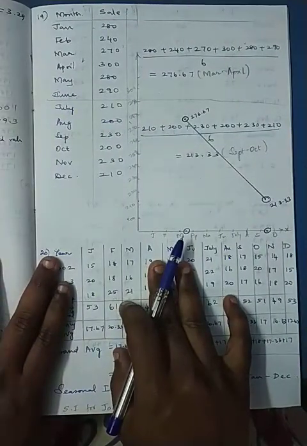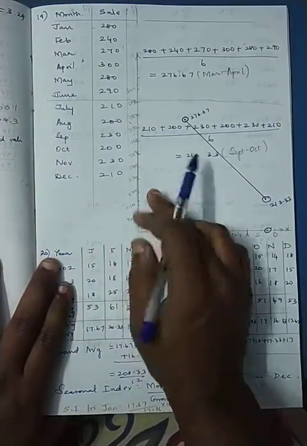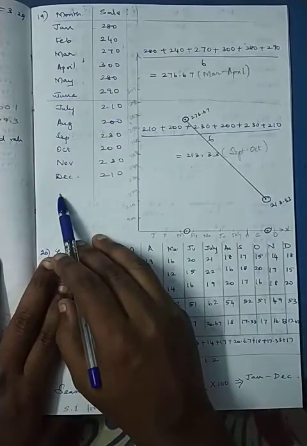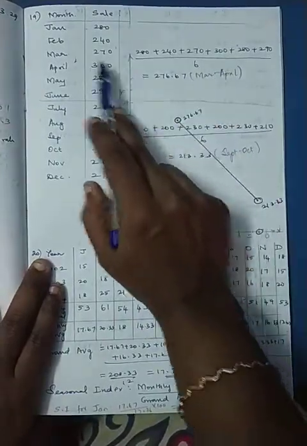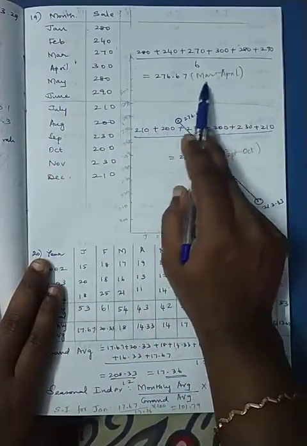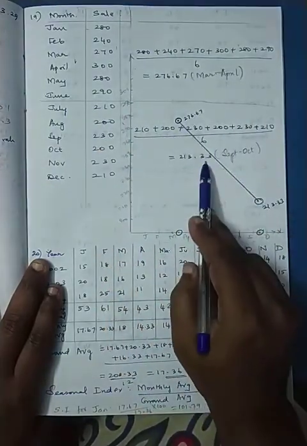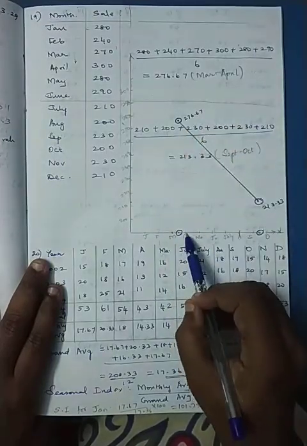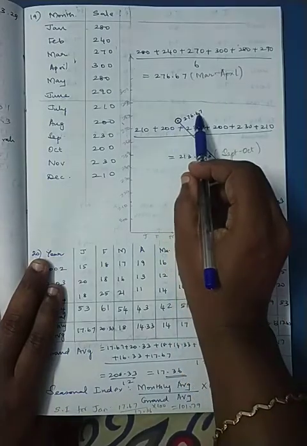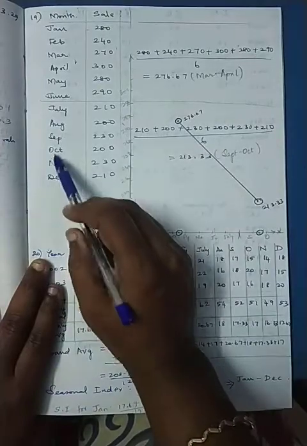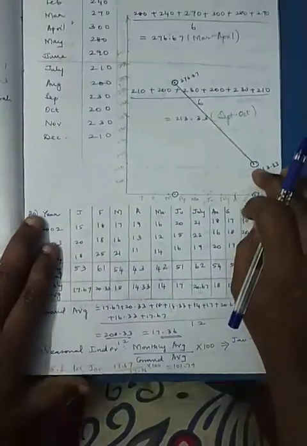Similarly, coming to the 19th one, they are asking us for the method of semi-averages. We know 12 values are there, so the first 6 I will take, the second 6 I will take. The first 6 are between January to June, so it should be placed between March and April. Add all this and divide by 6. Similarly, for the below 6, I have added and divided by 6. So within that middle I will keep the point and I have to mark 276.67. Similarly, for the lower section, it is between September to October. I will place it like this and I can join the line.